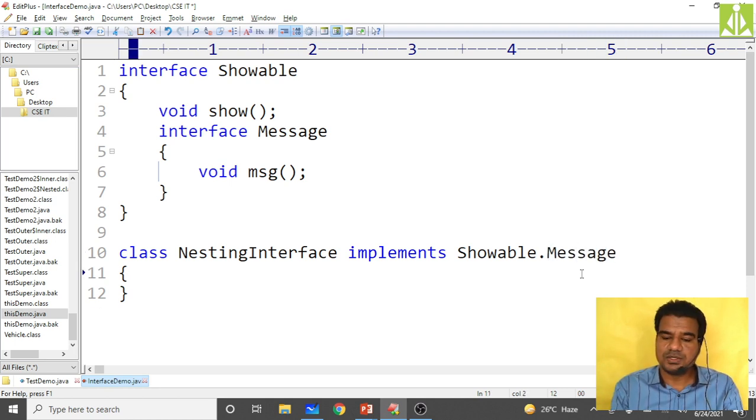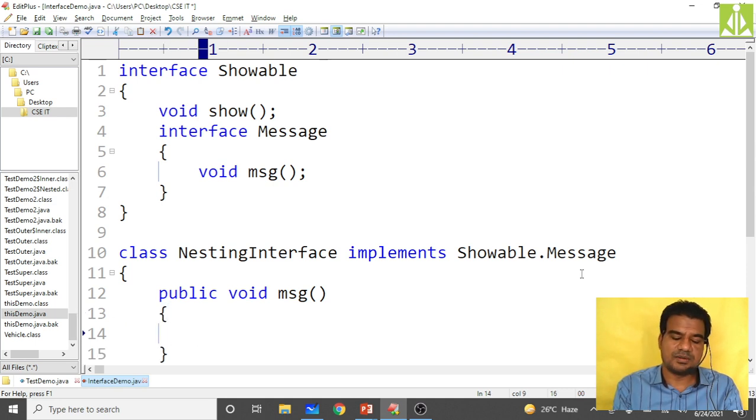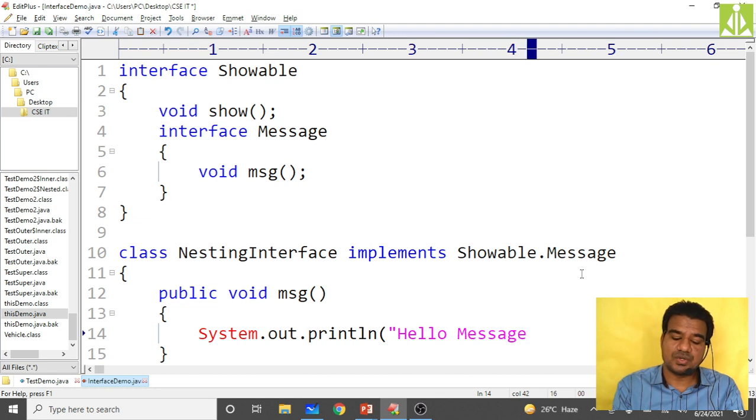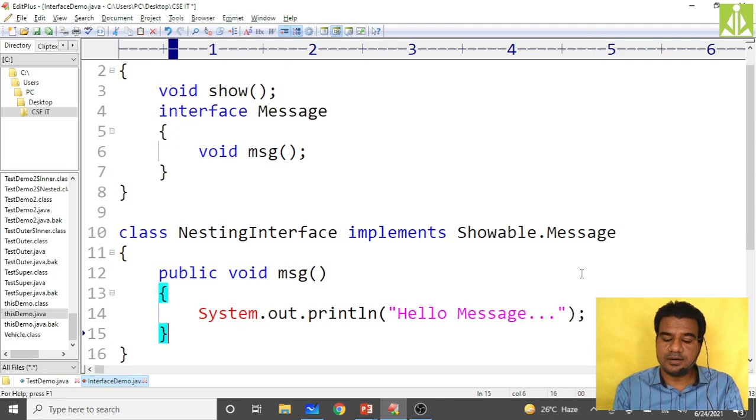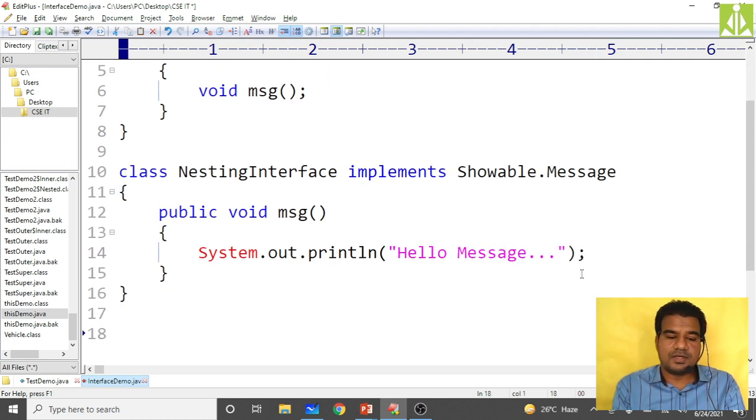Then come down, and here you have to give the implementation only for the msg method: public void msg, and here hello message or something, System.out.println of hello message, then close it. Then come down to the interface demo, because all these come under interface demo only.